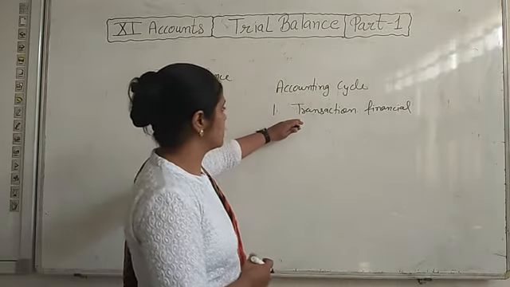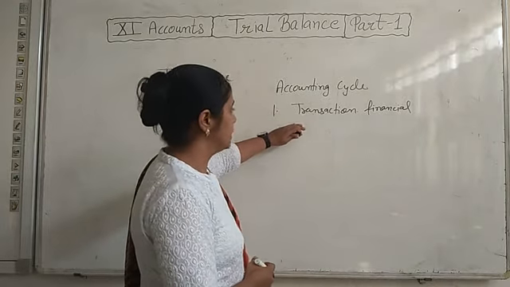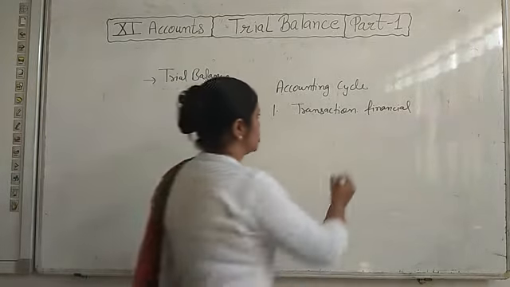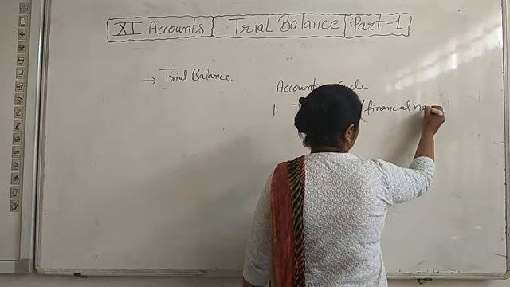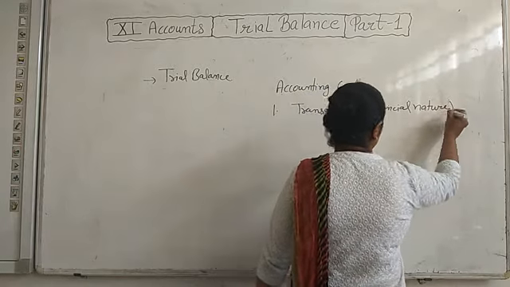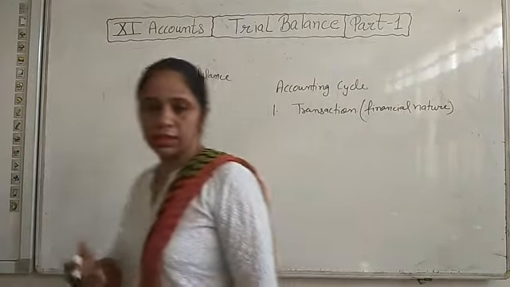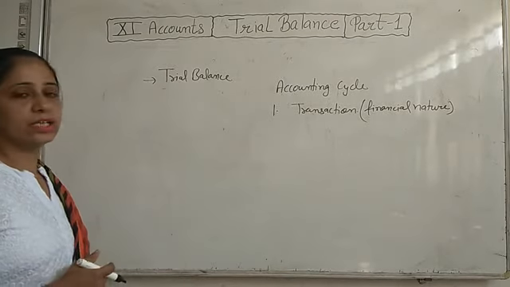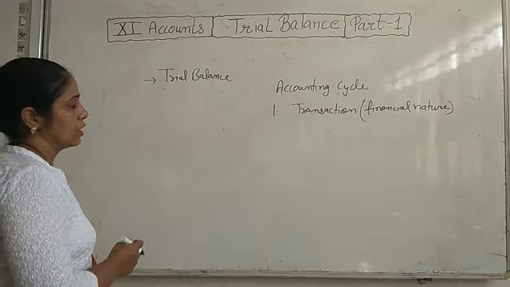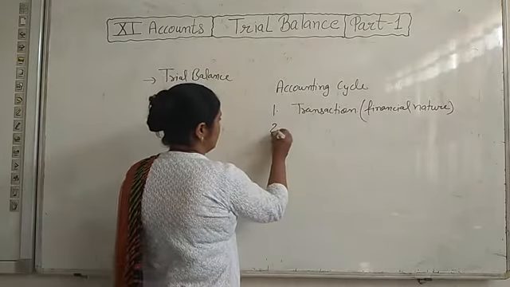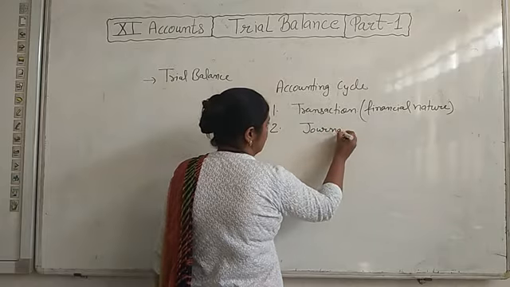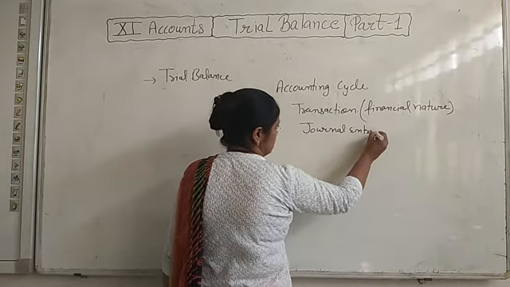So we have to find out that type of transaction which has financial nature, in which any money is going out or we are receiving any money. Okay, only those transactions are recorded in the accounting. After that we will pass a journal entry for that transaction.